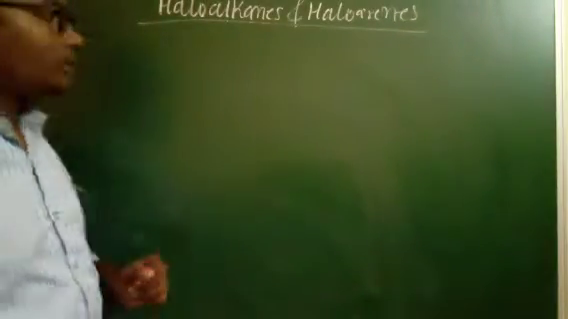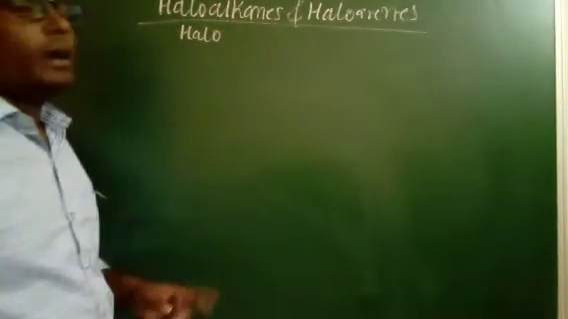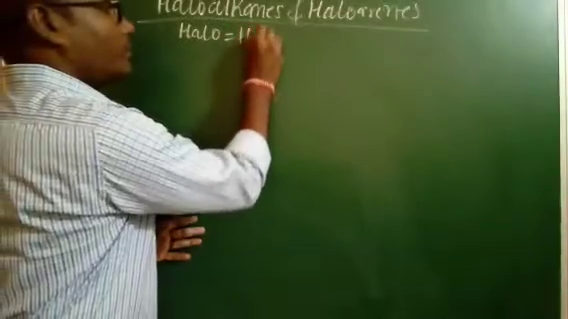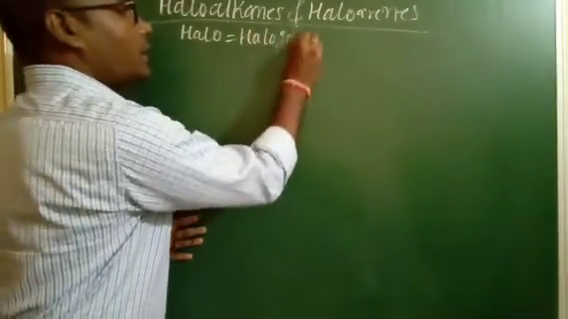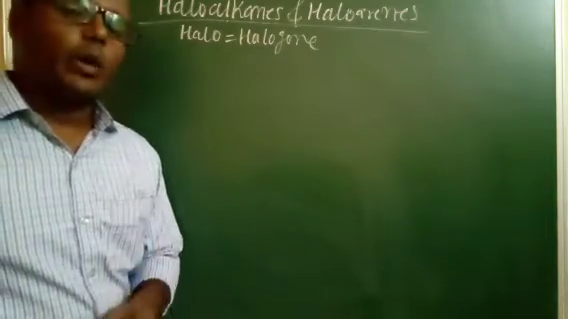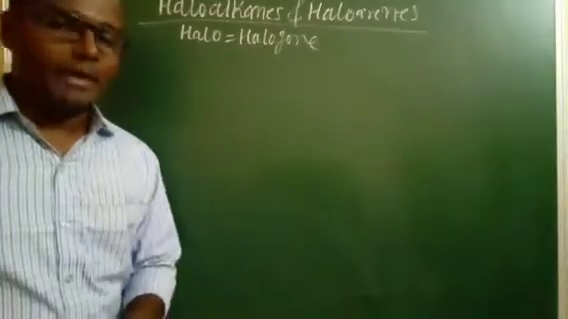So first of all, what is halo? Halo means it is a halogen. The term halo is derived from halogen. Halogens are the group 17 elements.